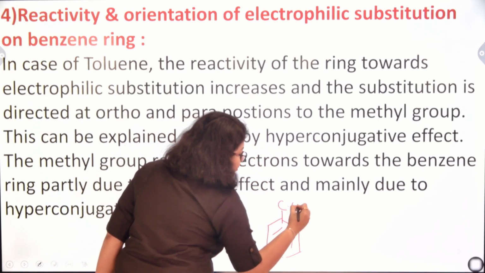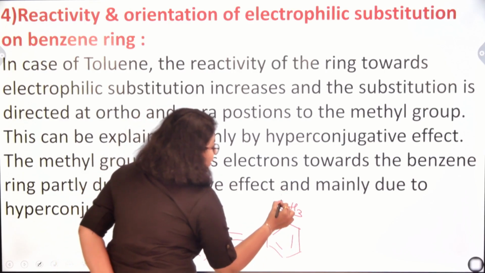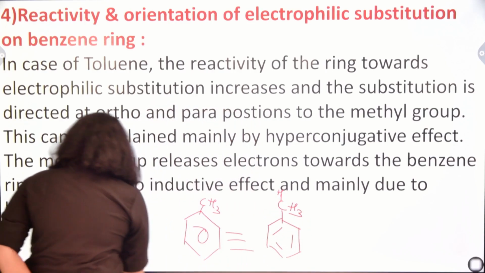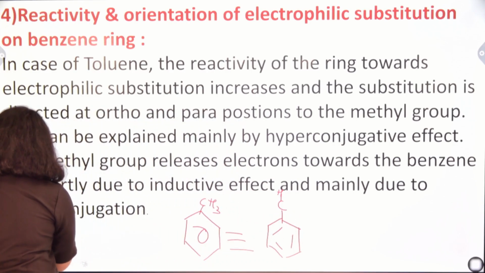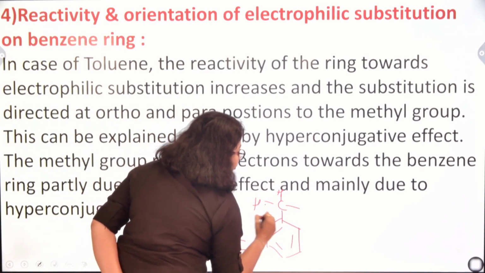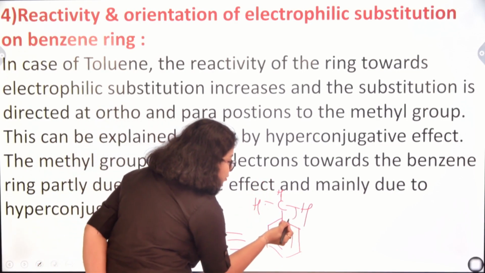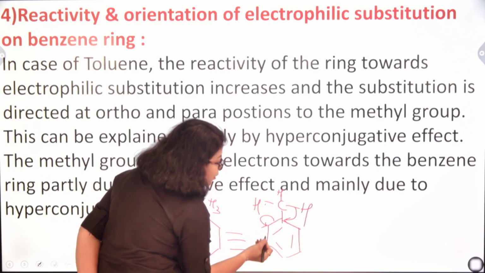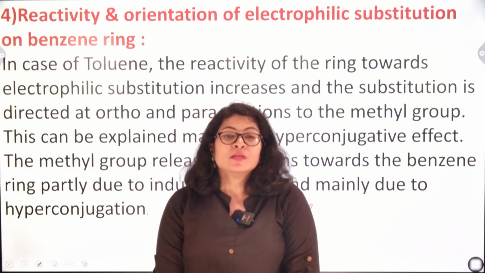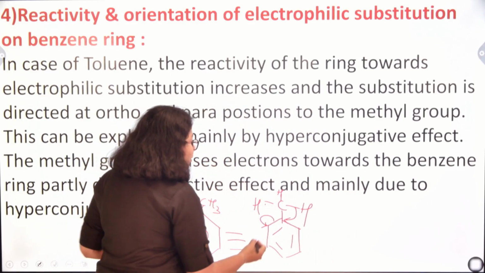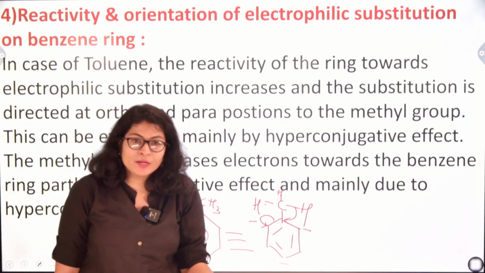Now, suppose this carbon atom is donating its electron, like this, for example. If the 3 hydrogen atoms are present and they donate electrons to the benzene ring, this bond will shift here, this will shift here. Simultaneously, this chain will continue, the resonance will continue. As a result, there will be negative charge development on the ortho and para positions.